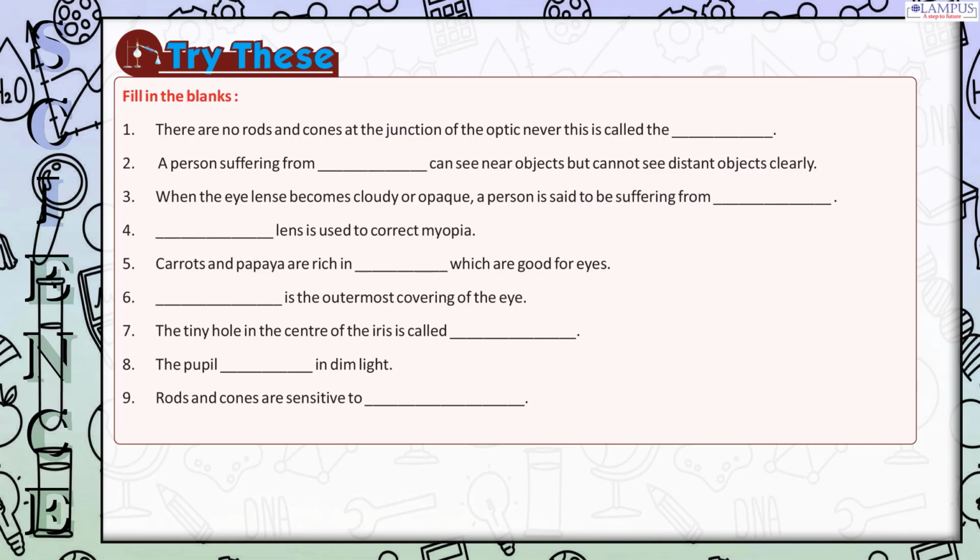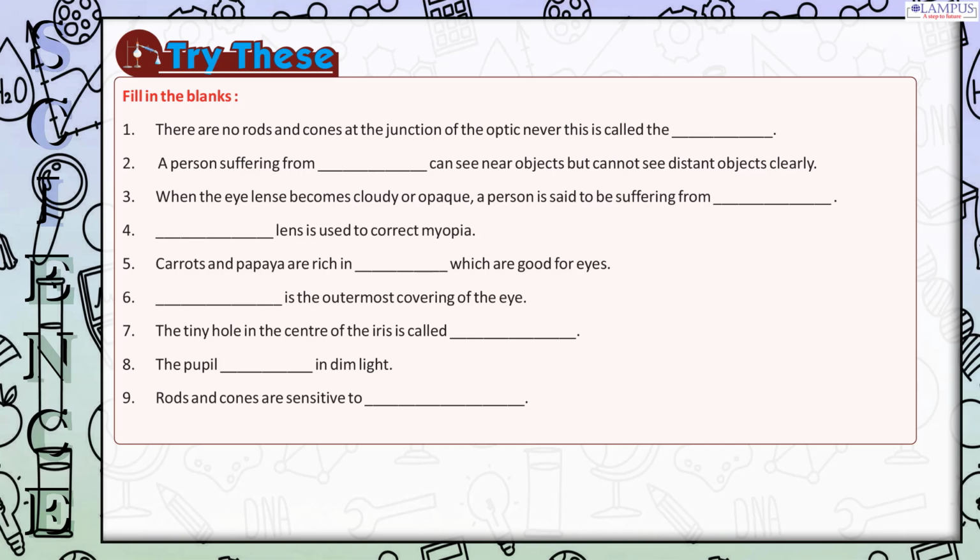Try these. Fill in the blanks. 1. There are no rods and cones at the junction of the optic nerve. This is called the blank. 2. A person suffering from blank can see near objects but cannot see distant objects clearly. 3. When the eye lens becomes cloudy or opaque, a person is said to be suffering from blank. 4. Blank lens is used to correct myopia. 5. Carrots and papaya are rich in blank, which are good for eyes.